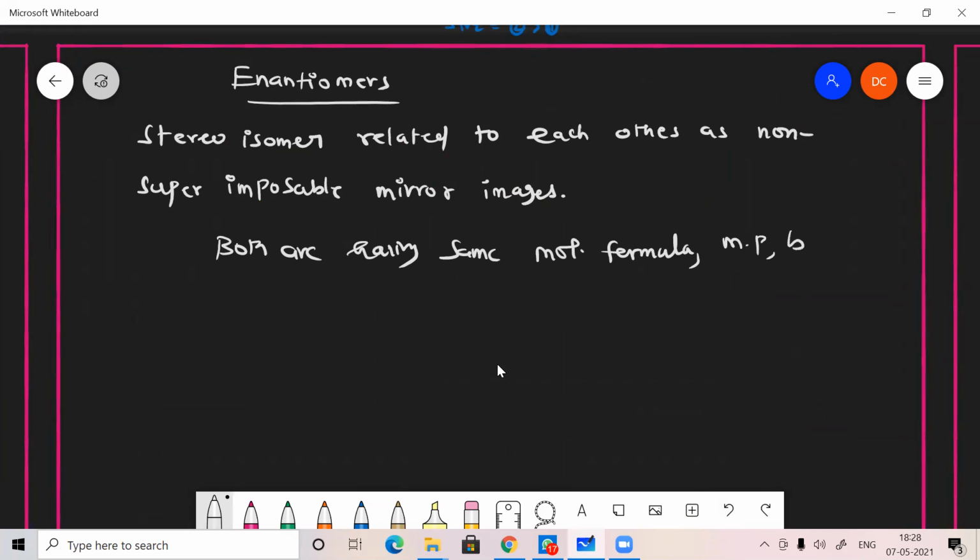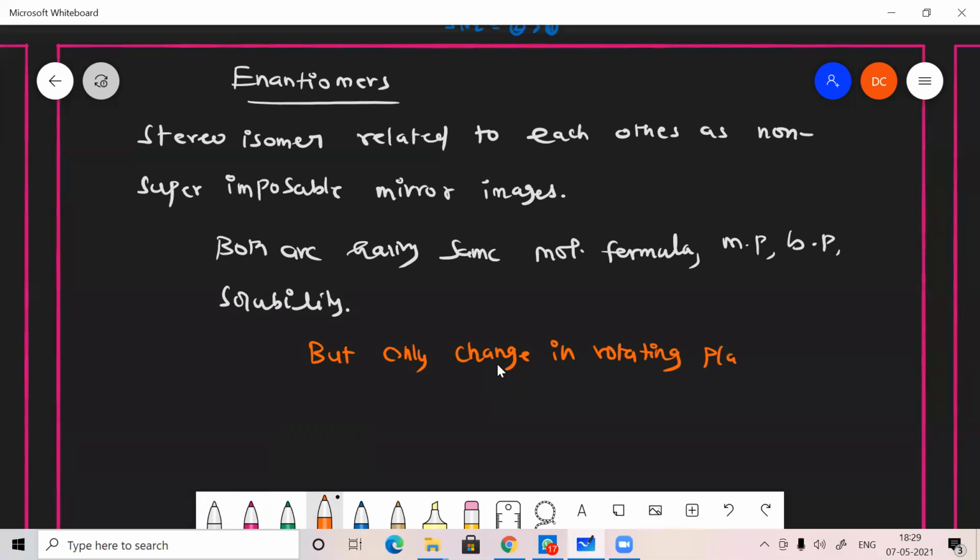Melting point, boiling point, solubility, everything is the same, but only there is a change in rotating plane polarized light. Only a change in rotation of plane polarized light. That kind of compounds are called enantiomers.